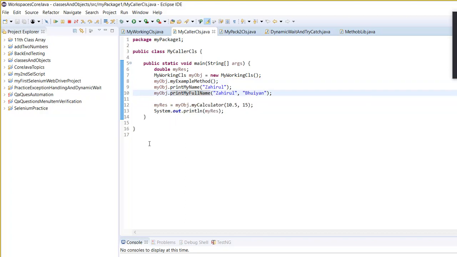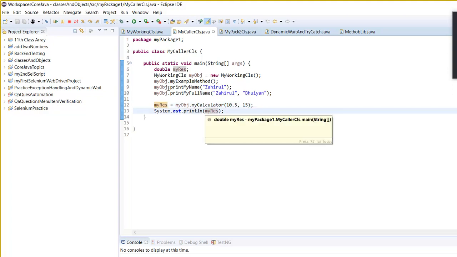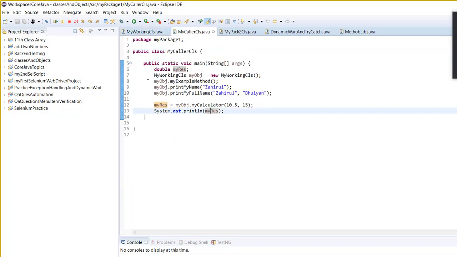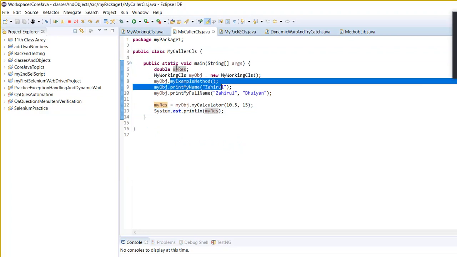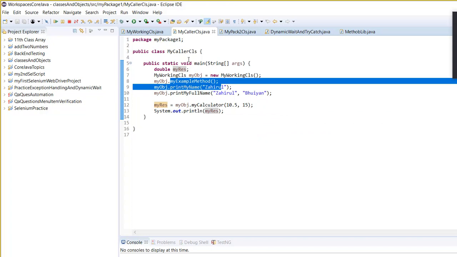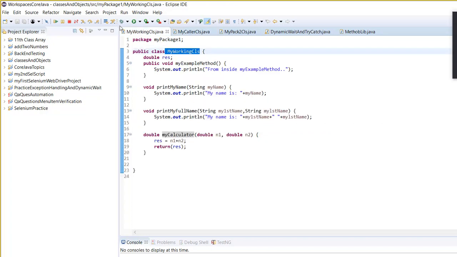And then you have another method here, calculator, which is returning something, and then you have printed the result. So let's try to understand this. If you haven't declared an object of this class, then you cannot call this method. This method is not usable if you haven't declared an object of that class, right?